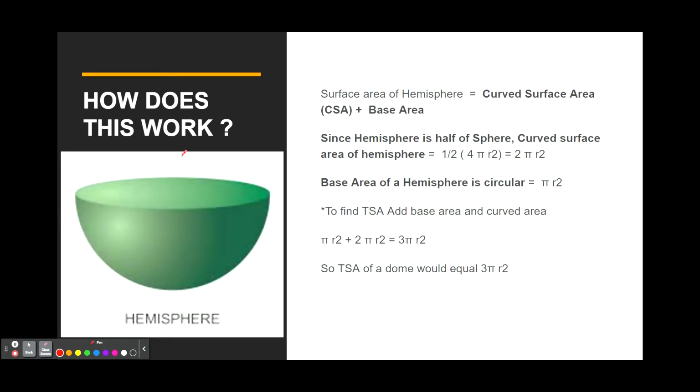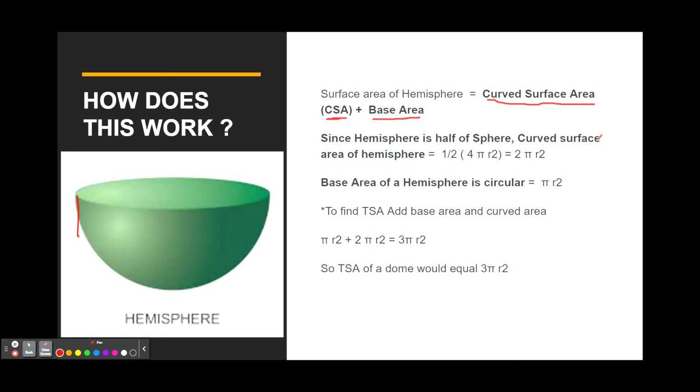Before we use a formula, we have to understand how this formula works. A hemisphere is basically half of an actual sphere. That's why it's called a hemisphere, because it's half a sphere. And there are 2 parts defining the surface area of this hemisphere: the curved surface area, also known as CSA for short, plus the base area, which is a circle. When we put these together, we get the surface area of the hemisphere.